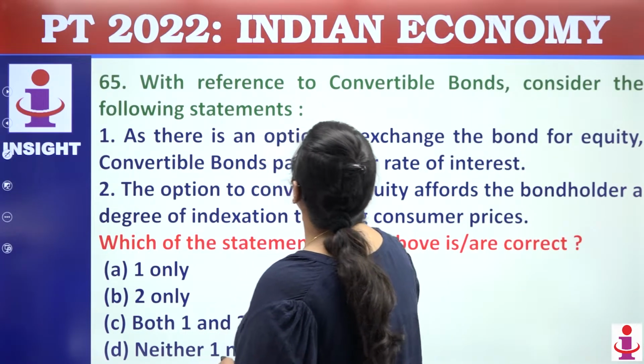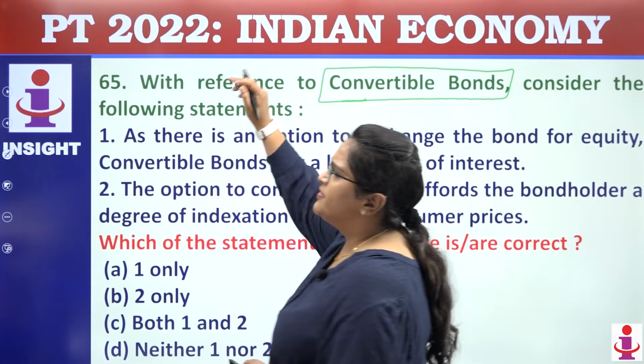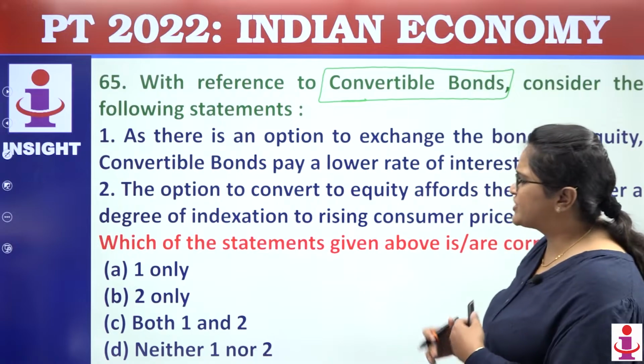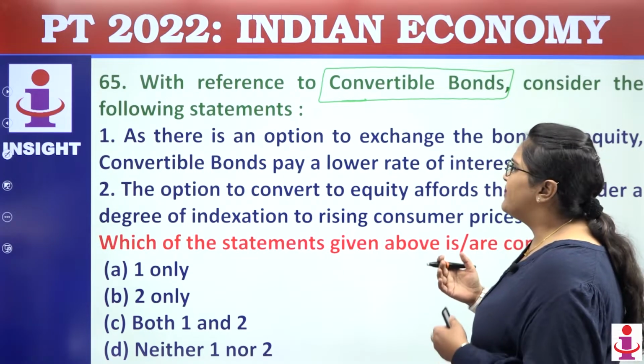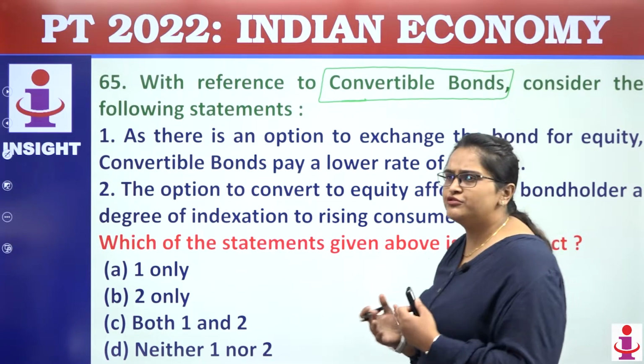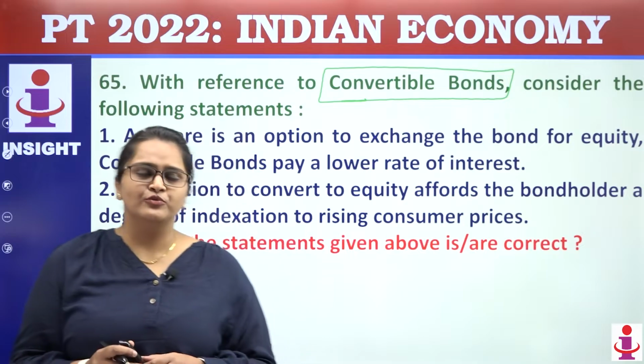Moving towards question number 65 with respect to convertible bonds. Now what are convertible bonds? Those which can be easily converted. When you can easily convert, what will happen? They will offer you lower interest. Absolutely true.